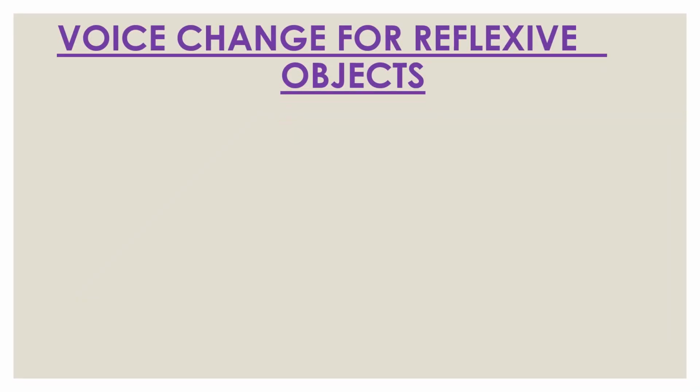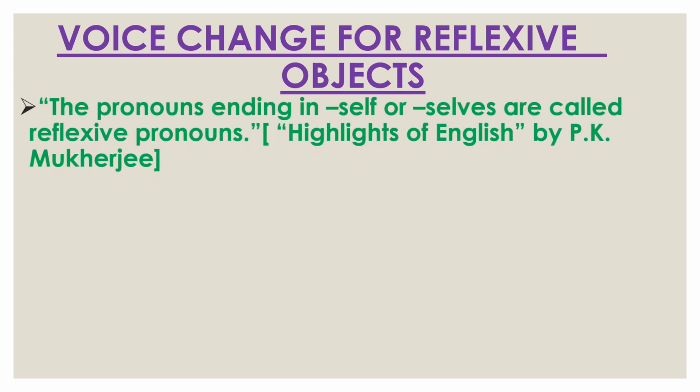Now we'll discuss voice change for reflexive objects. Before going to discuss reflexive objects, we need to know what reflexive pronouns are. See the definition. The pronouns ending in self or selves are called reflexive pronouns. This definition is taken from Highlights of English by P.K. Mukherjee. For example, himself, herself, myself, yourself, etc. These reflexive pronouns are used as reflexive objects.